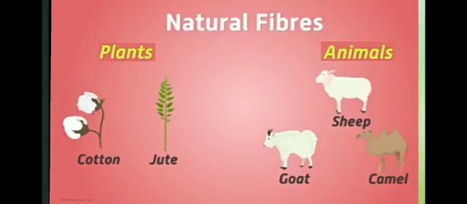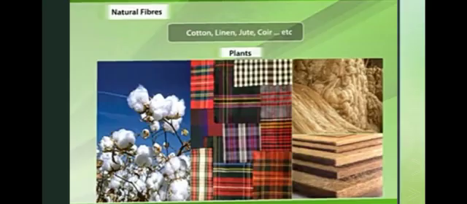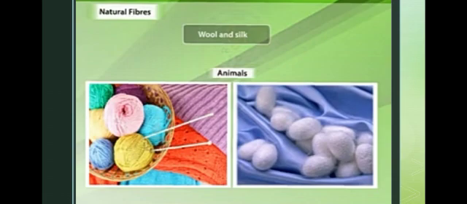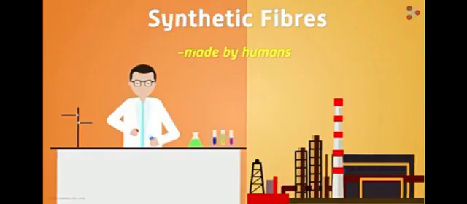The fibers we get from plants and animals are called natural fibers. Example: cotton, linen, jute, coir, etc. Then fibers made from wool and silk. These are got from animals. These are natural fibers. Now synthetic fibers.